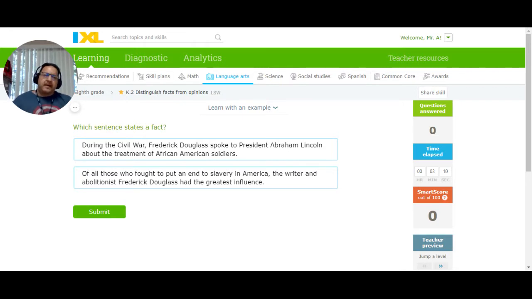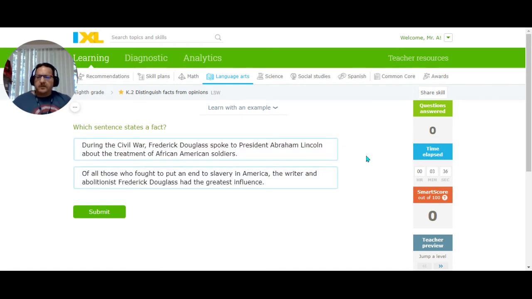Opinions also generally contain value words. Something is better, greater, lesser, worse. It's worth more or less. All of these things are subjective interpretations of reality, so they're not facts. Now, the complicated part is that people often say that their opinions are facts when they're not. So we're trying to separate that out right now. Okay, so let's take a look at some examples.